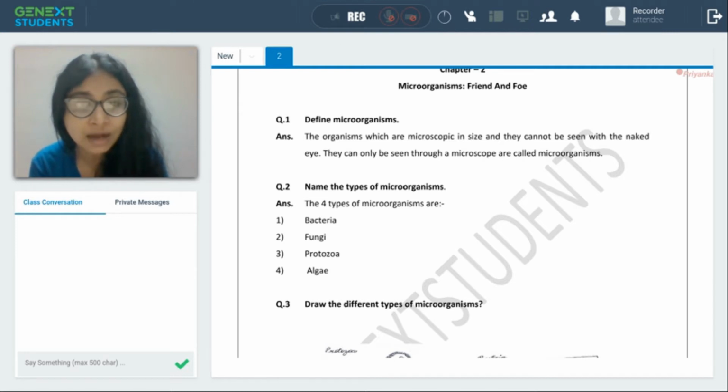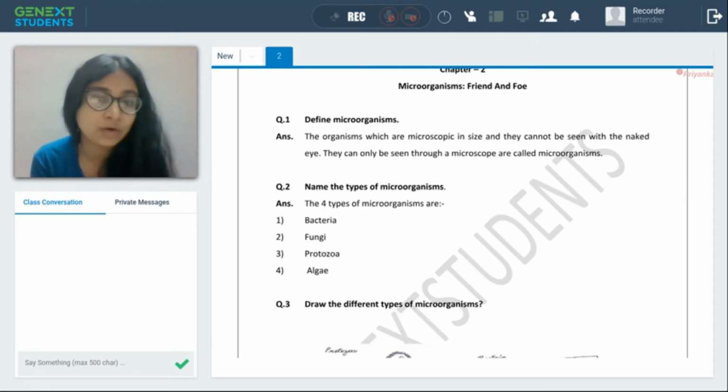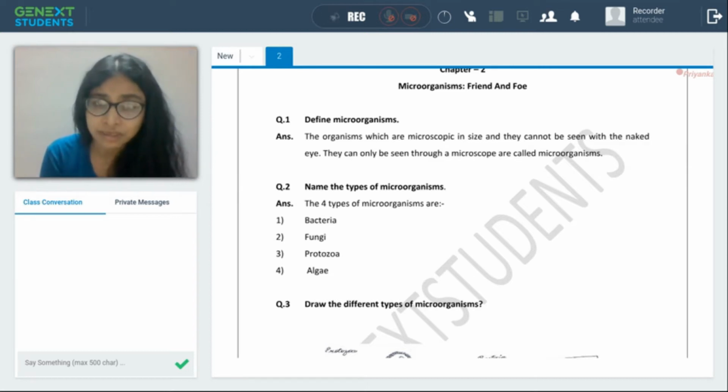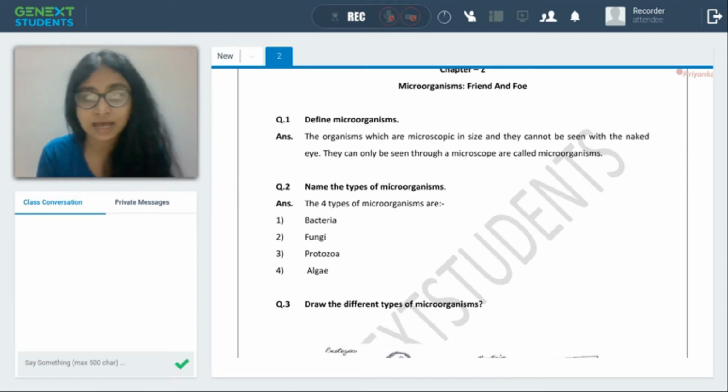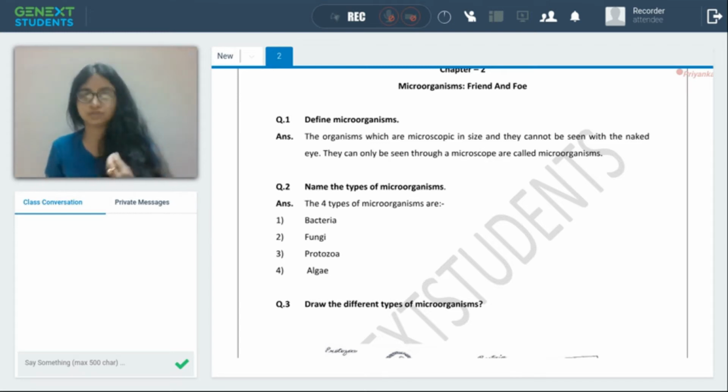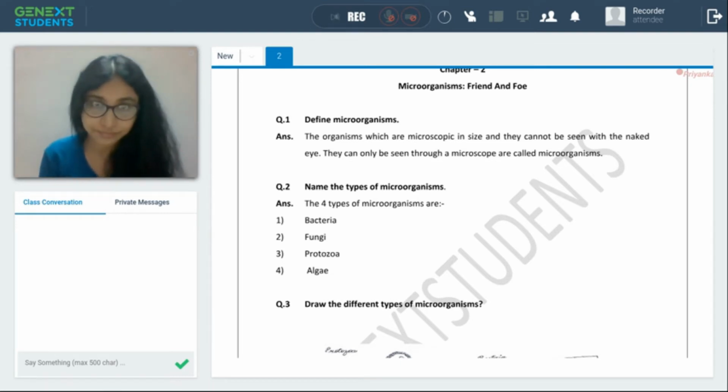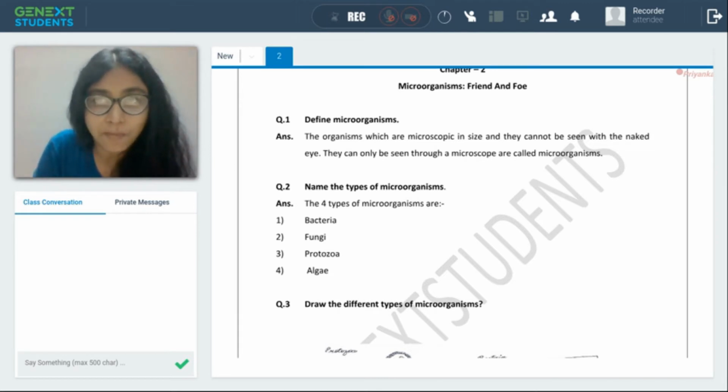So they are microscopic in size, very tiny, and they cannot be seen with the naked eye, and they can only be seen through a microscope, and so they are called microorganisms. So these organisms are very small. They are microscopic in size, and we can see these organisms through a microscope, and hence this is called microorganisms. Clear?